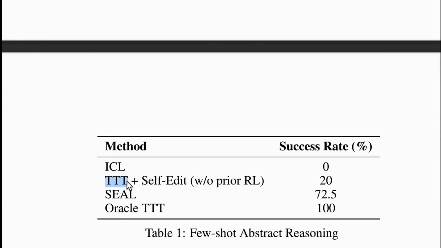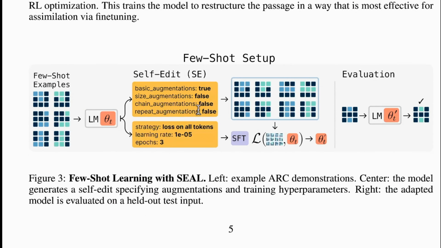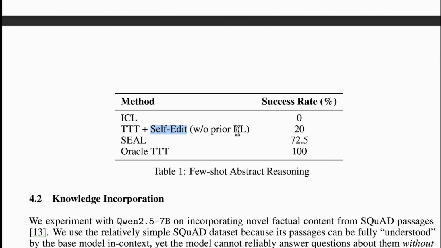But when it went to test time training and also generated some notes of understanding, as I explained over here, using this methodology, but it was not pre-trained on how to take good notes. It was instructed to take the notes, but it is like asking a very small kid to take notes. So that is this method, without prior RL. The scores do improve because of test time training. The success rate goes to 20%.